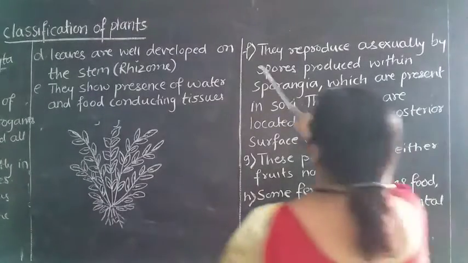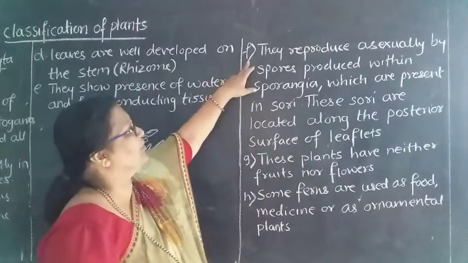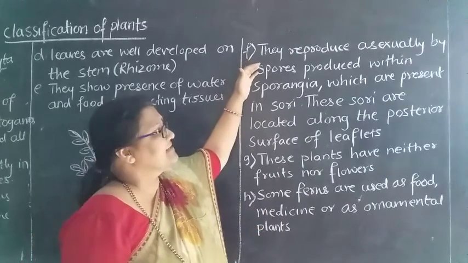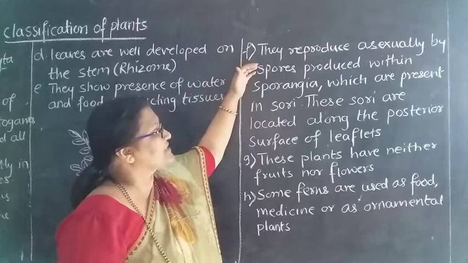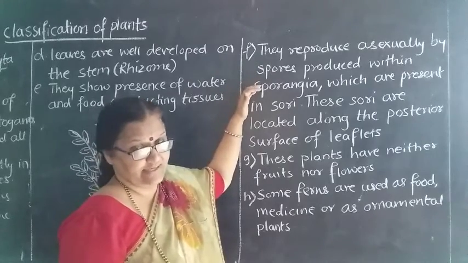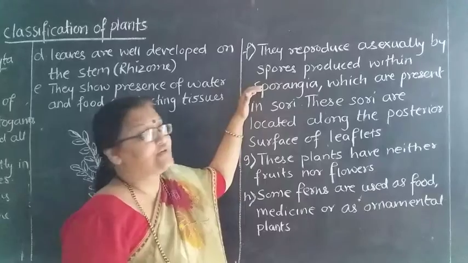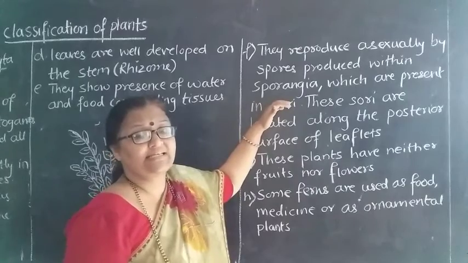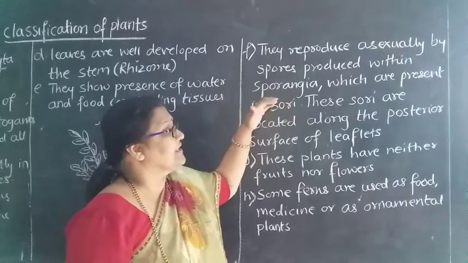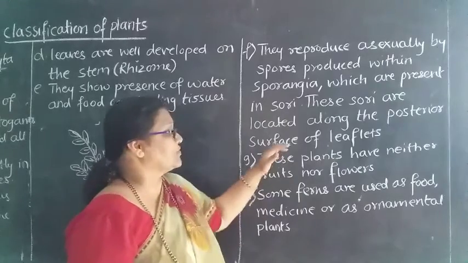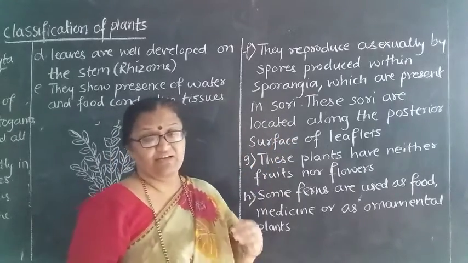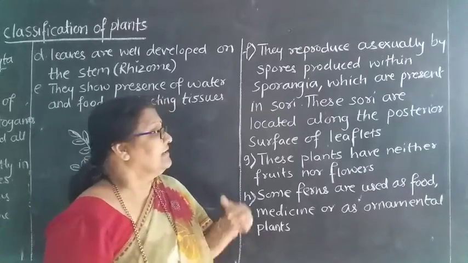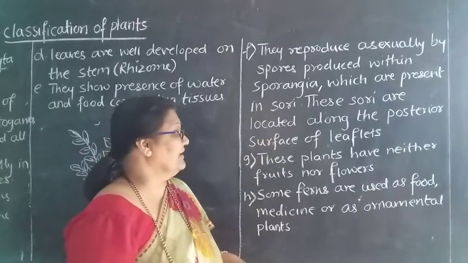So whenever you see the fifth point, or the F point, that is they reproduce asexually. How do they reproduce? They reproduce asexually by means of spores. They are produced within the sporangia. That means these spores are produced within the sporangia, which are present in the sori. These sori are located on the posterior surface of the leaflets.